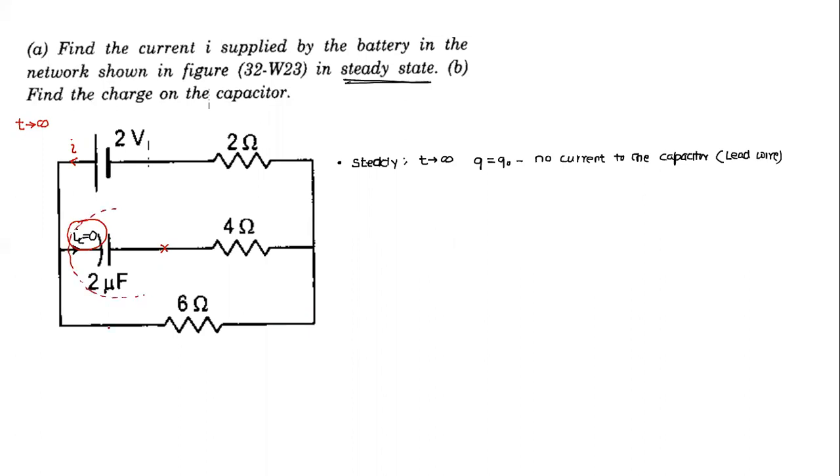But does it mean the current will not flow here? No, it doesn't. It only means the wires which are leading to the capacitor will not have any current. It means if the current I flows from here, when it comes to the junction, no current goes here, and the entire same current goes here. I goes here, I goes here. And this is how the current will flow. That's how we have interpreted steady state.